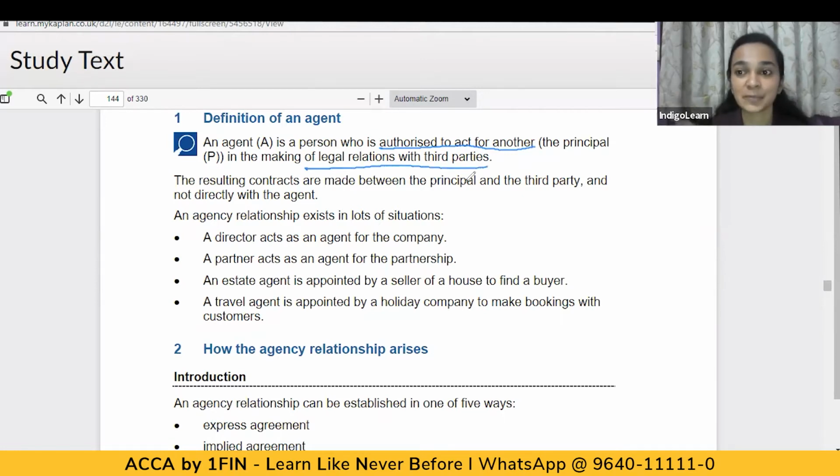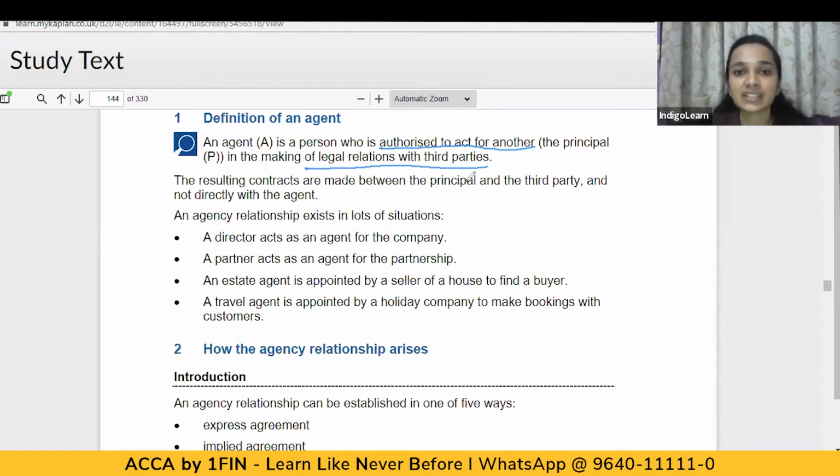So in our example, the third party is entering into a transaction with the agent. So there's a legal relation which has been formed. It is the agent who is entering into the transaction with the third party, but he is also binding the principal. How is he binding the principal? He is able to bind the principal because he is acting on behalf of the principal. He is authorized by the principal to act on his behalf.